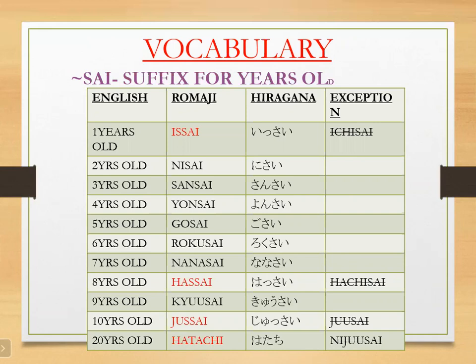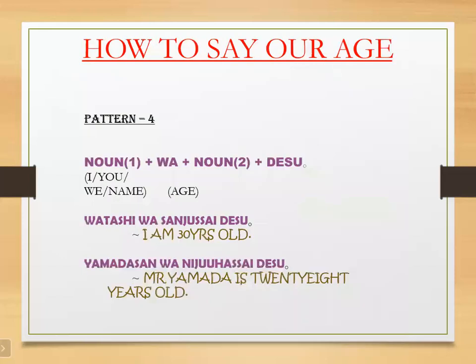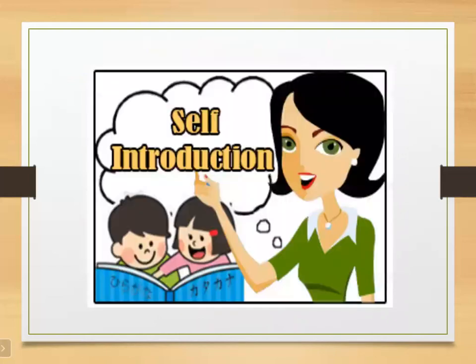Is it clear? So we have learned how to form the sentence. We have learned the sentence structure for giving information about ourselves: our name, our nationality, our profession, and our age. So now we will form these sentences and learn how to say our self introduction.